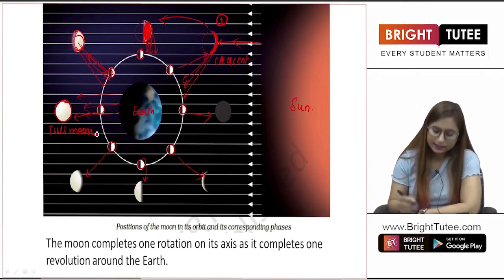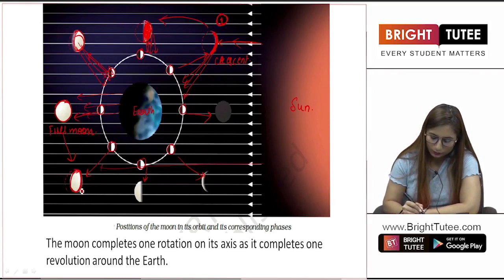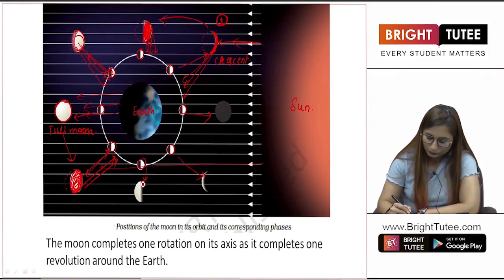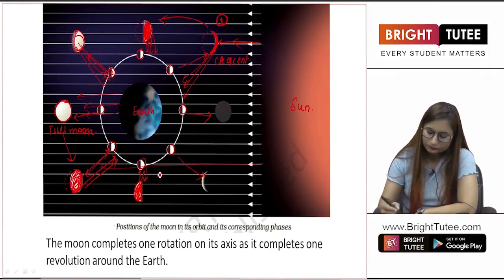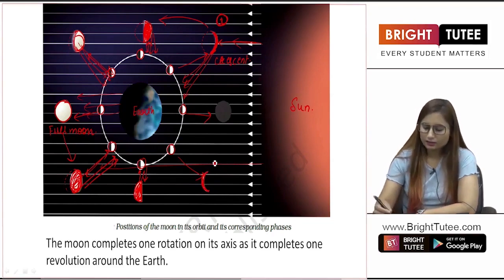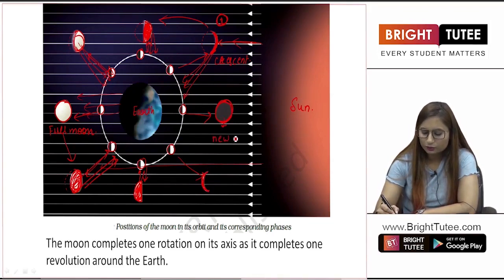right? Now next, the moon again moves to this part. Now again the rays are falling, and we are able to look at this part only. We are only able to look at this part, and hence the light reflects back. Now we are able to look at the half moon. As we move on through the phases, the size of the moon will further decrease, right? Then we come back to the crescent moon, after which we get back to the stage when we are not able to see any moon, and hence this day is known as new moon day.